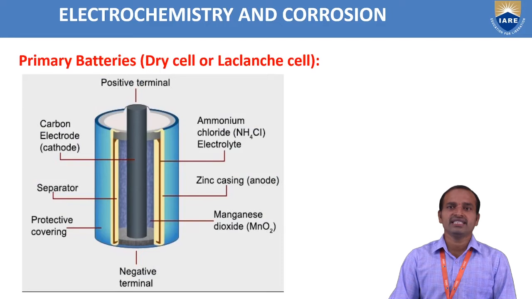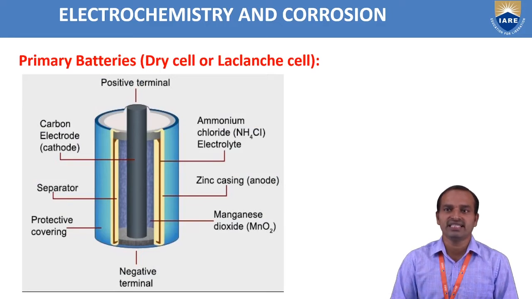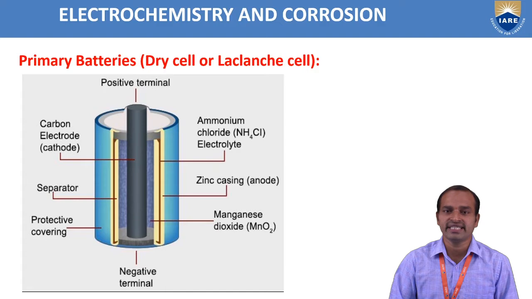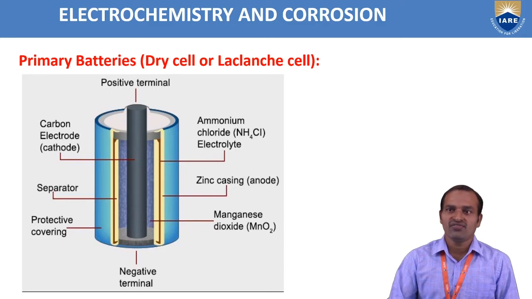Now we are discussing the primary battery, that is the dry cell or Leclanché cell. What is the function of the dry cell, what reaction takes place at the cathode, what reaction takes place at the anode, and how the metal undergoes oxidation and reduction, that is what we discuss in the primary batteries of Leclanché and dry cells.